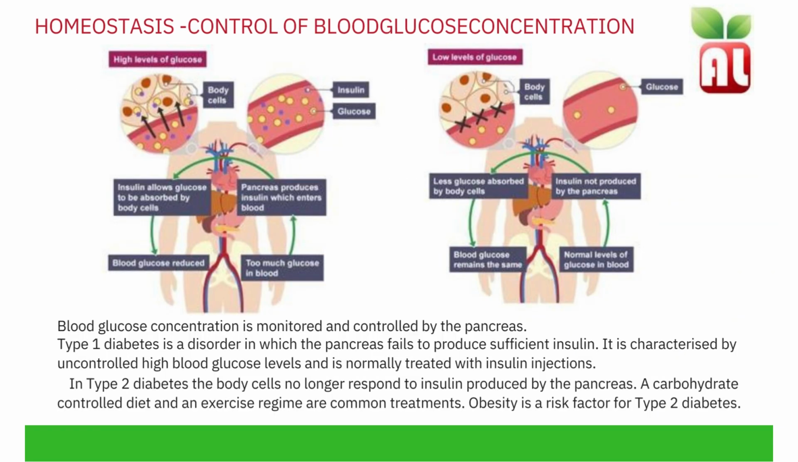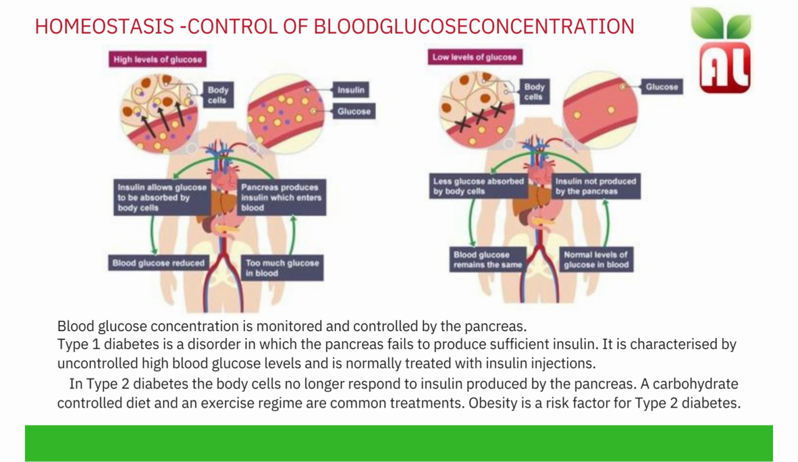Blood glucose, or blood sugar concentration, is monitored and controlled by the pancreas. If there are high levels of glucose in the blood, the pancreas identifies this and releases insulin to lower blood glucose. It does this by converting glucose into glycogen, which is stored in liver cells. Therefore, blood glucose is reduced.